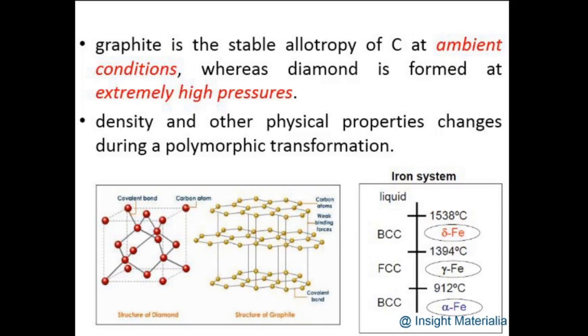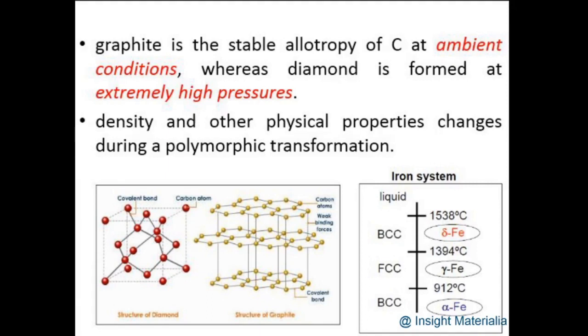The density as well as other physical properties change under this polymorphic transformation, because in the previous lecture we have seen there is a structure-property correlation for every material, and the properties exhibited by the material depend very much on its structure. Graphite has a different structure and diamond has a different structure. So as the structural transformation occurs, the properties also change. Even though the material exhibits the same chemistry, the properties and applications will differ.